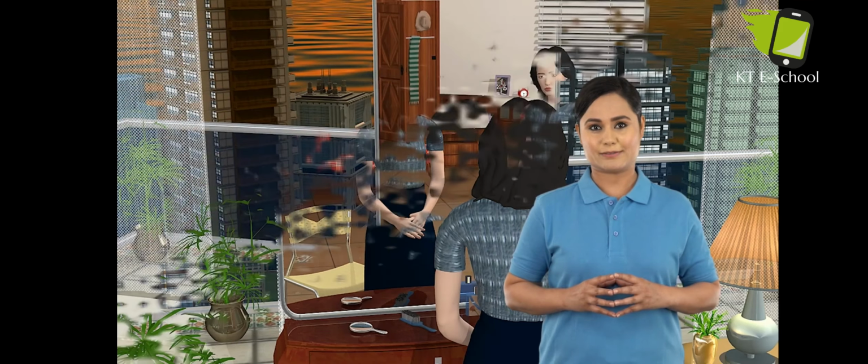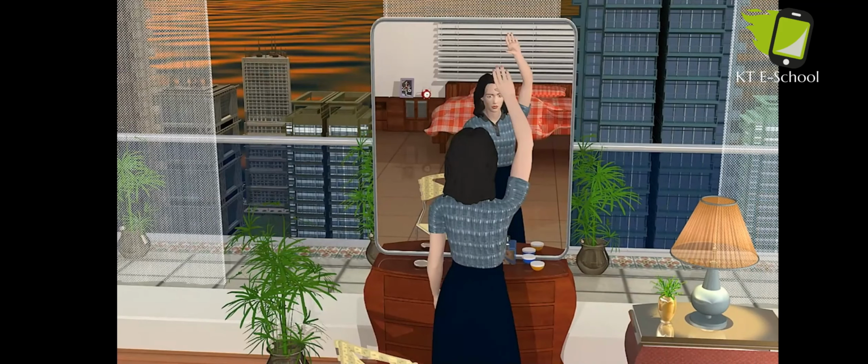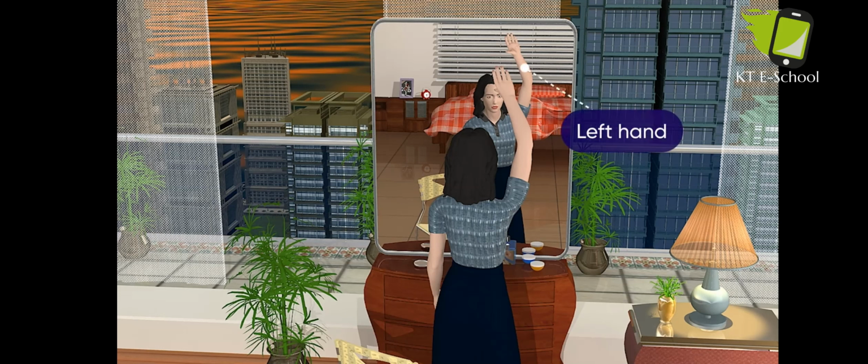Let us now see an interesting fact related to the image formed in a plane mirror. Stand in front of the mirror. You can see your image formed in it. Now, lift your right hand. Which hand seems to be raised in the image? It seems as if the left hand is raised.